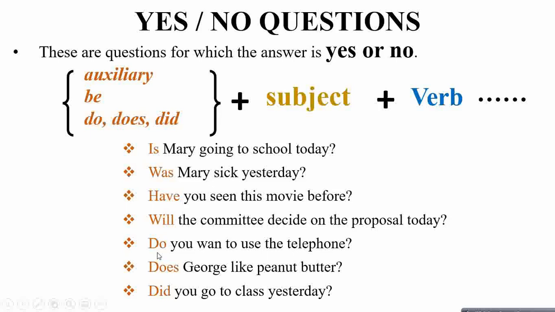Another example is, do you want to use the telephone? So do again is an auxiliary. You is the subject, want is verb, and the rest is the complement of the subject.